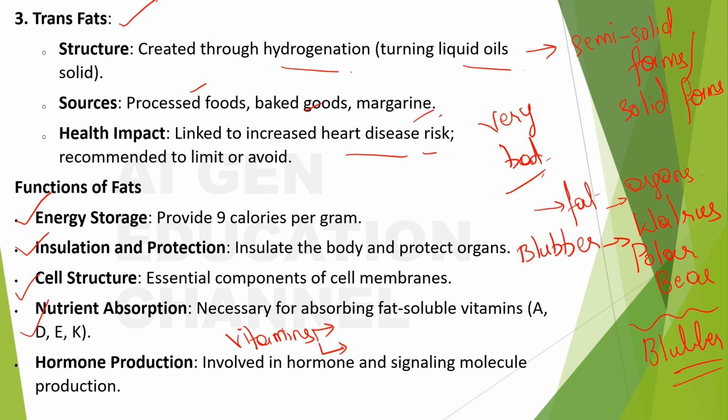Vitamins are categorized into water soluble vitamins and fat soluble vitamins. What is it? Water soluble and fat soluble. For our body to actually use these fat soluble vitamins, they need fat, right? So what are these fat soluble vitamins? Vitamin A, vitamin D, vitamin E and vitamin K. No matter how much of these vitamins you take, until and unless your body has enough fat, they won't get absorbed properly. So your body will need fat to actually use all these vitamins.